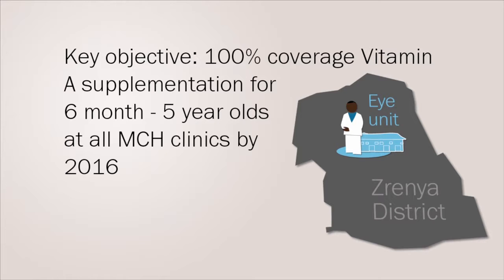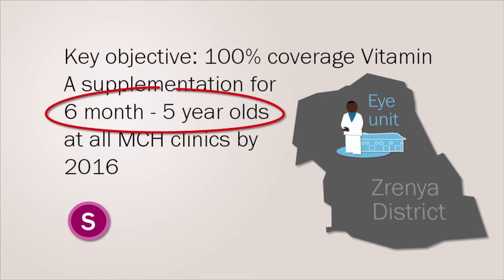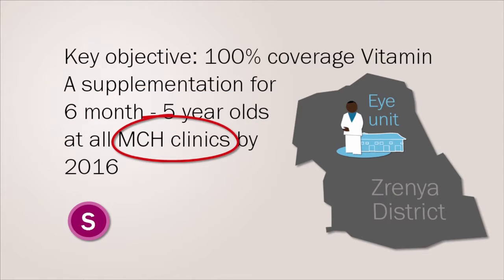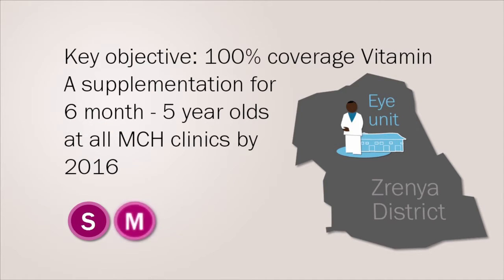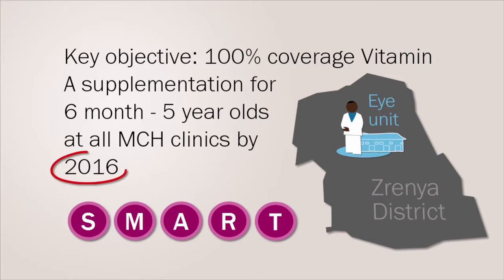When we look at this objective, we can see that it is specific about who will receive supplementation and where they will be. It also has a clear target of covering 100% of maternal and child health clinics. It is measurable. An indicator can be used to measure how many clinics are carrying out the supplementation. The objective is also achievable with the budget and health staff available. Lastly, we can see that the objective is very relevant for the project aim, and it has a defined time frame of completion by 2016. So we can agree that this is a good objective.